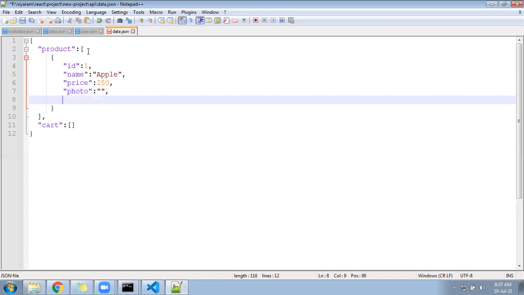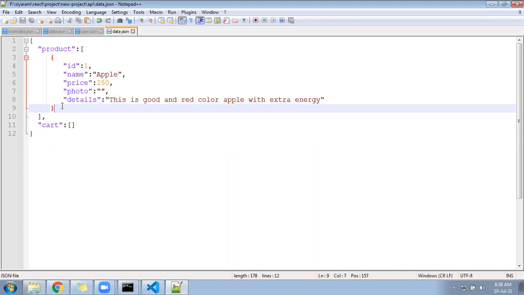Now the details of the product. Something you can write, like: this is good, red color apple with extra energy. Something like this must be added in one product.